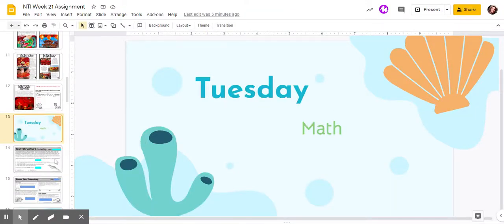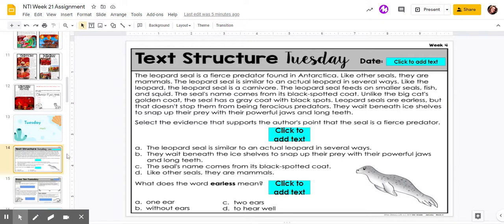For ELA, you are going to be focusing on evidence that supports the author's point of view. So the author says that the seal is a fierce predator. So after you've read the paragraph, decide which text evidence tells you how the seal is fierce. And then remember that the word predator means they eat other animals. Prey is the name for the animals that they eat.